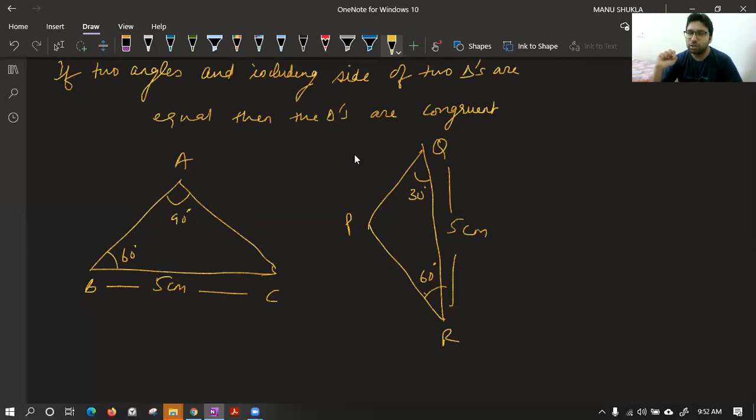Yes, Daksh, good. Rishi, good. Bani, try to observe. You can find. Ryan, try to observe. One thing is being hidden in this question. If you find that hidden thing, you will find. Yes, Bani, now you got. Others, please try to understand and tell me, are these two triangles congruent or not?